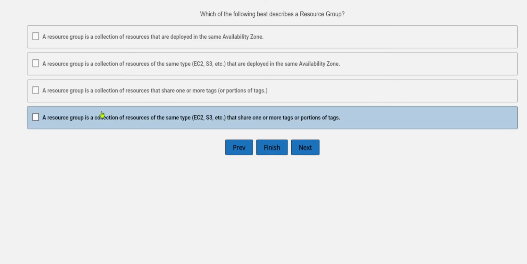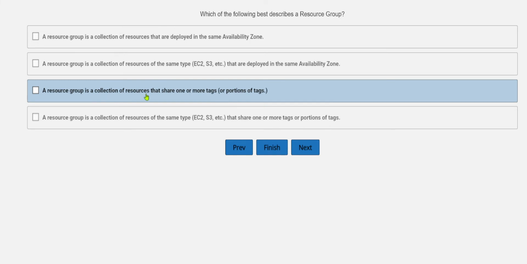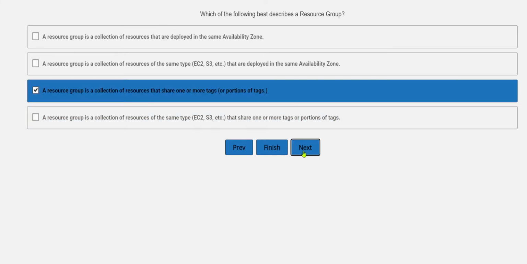First of all, it is not about the type, as we can see, collection of resources of the same type and that too deployed in the same availability zone. So the second and fourth options can be removed. If we see the first option, a resource group is a collection of resources that are deployed in the same availability zone, this is again wrong. Being deployed in the same availability zone is not the definition of that. A resource group is a collection of resources that share one or more tags or portion of tags. Yes, this is perfect.